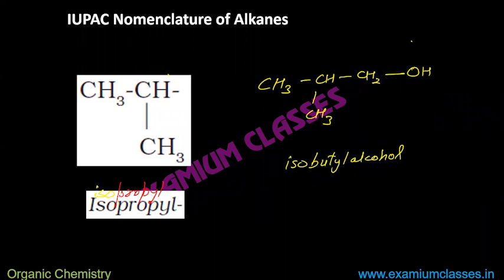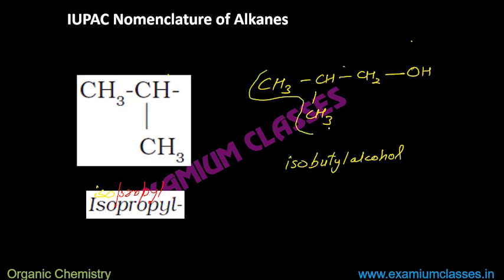So how we do it? First, we say that the carbon structure is this one. 4 carbons in total. Remember, I am not talking about IUPAC nomenclature based on numbering. That is certain rules. That's why I said in the beginning, before I start talking about the rules, I am talking about some structures where you need to remember these names. Based on the rules, there is another IUPAC naming convention, and that will be preferred. Instead of writing isobutyl alcohol, you will be writing it as per IUPAC nomenclature, which I will be explaining shortly.